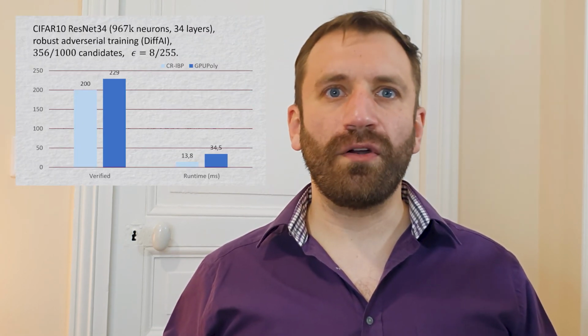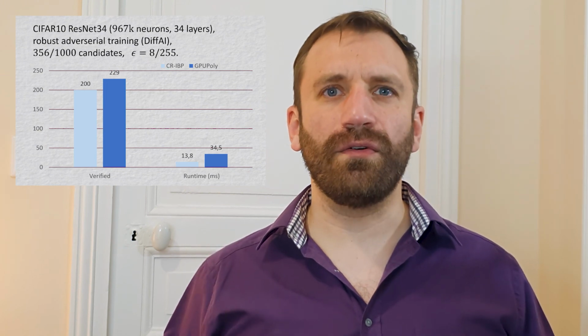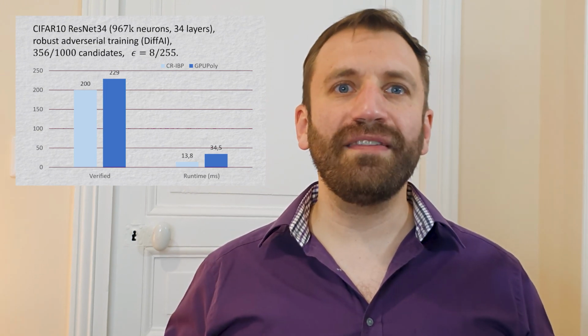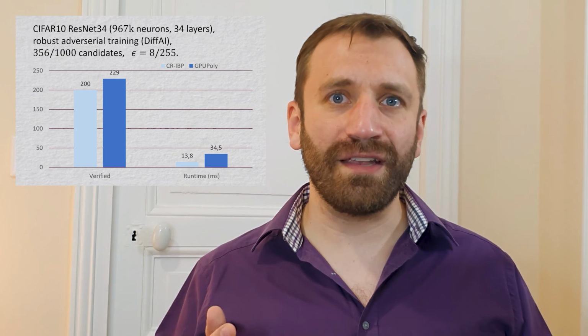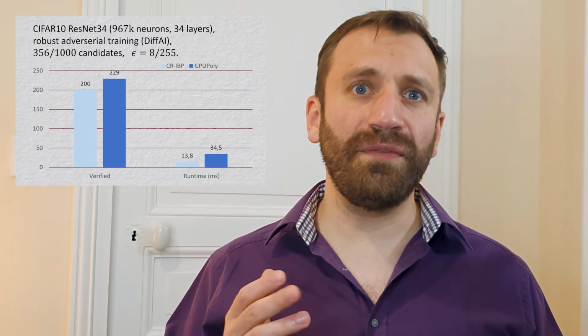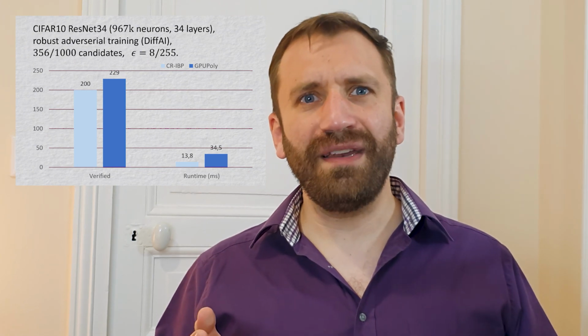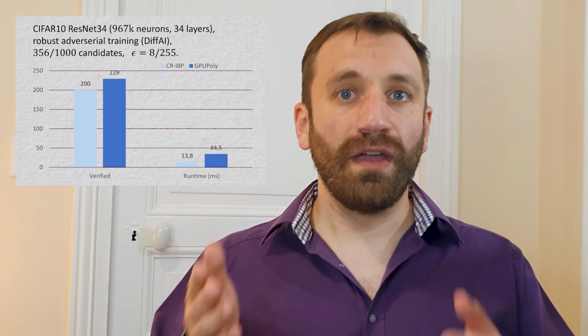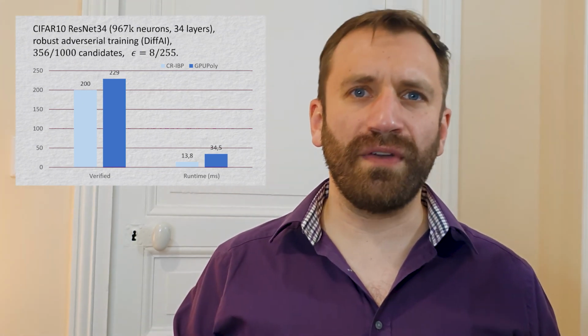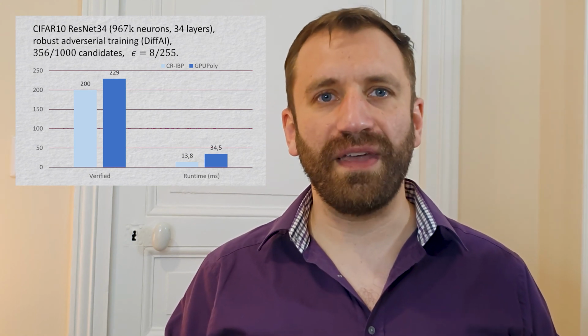Now we can compare quickly GPU Poly with a state-of-the-art verifier, Cron IBP. Here we have taken a rather large network that counts 34 layers. And you can see that GPU Poly is capable of analyzing images on this network with a median runtime of 35 milliseconds while having a better accuracy. The runtime heavily depends on the training that was used. Here the network was trained against adversarial attack with a method called DFAI.